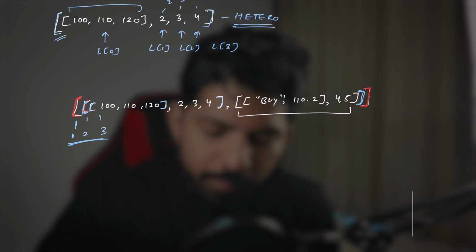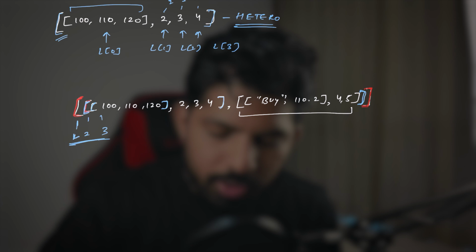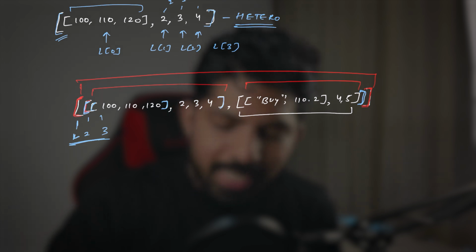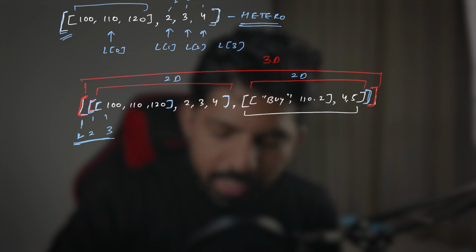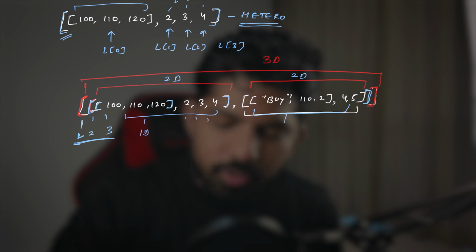And now you tell me whether this list is homogeneous or heterogeneous. This is the outer list, correct? This one. In that we have 2 elements. First is this element and another is this element, right? So this outer 3D list has 2 items, which are a 2D list. And this 2D list has 4 items. So one is a 1D list and another are the integers. Similarly, this also has 3 items. This one is a 1D list and these are the integers.